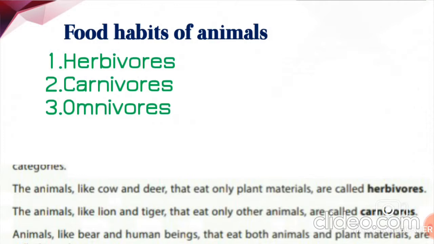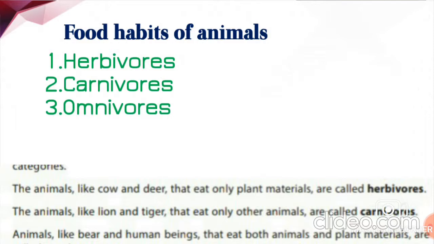Children, as you already learned in lower classes, on the basis of their food habit, animals have been classified into three different categories. That is herbivores, carnivores and omnivores. You already know it, right? Then what are herbivores? Herbivores are the animals which eat only plant materials. For example, cow, deer, goat, buffalo, etc.